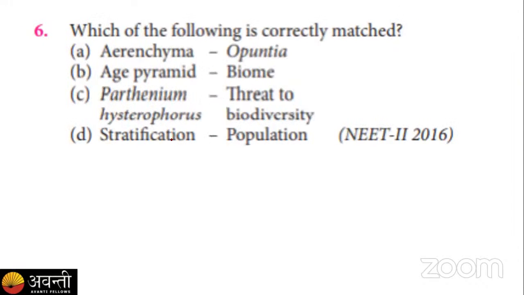Now, here are some options given. You have to find out which of the following is correctly matched. Your options are: A, Aerenchyma, Opuntia; B, age pyramid, biome; C, Parthenium hysterophorus, threat to biodiversity; and D, stratification, population. You have to find the answer among these options. Your poll is here and it will remain for the next 20 seconds.